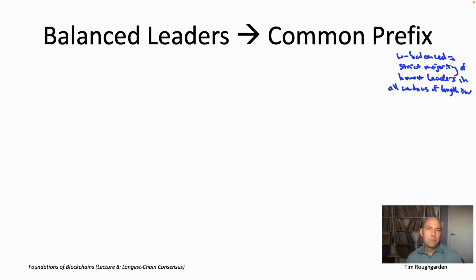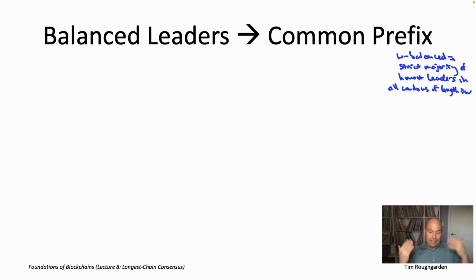Very early on, we observed that by the nature of longest chain consensus, if you ever have a window where you have more Byzantine nodes than honest nodes, well, then you've definitely got problems, right? Because the Byzantine nodes outnumber the honest ones, they can in effect cancel out the last few blocks on the current longest chain. The number of blocks that they can cancel from the end of the longest chain depends on how big the imbalance is between the number of Byzantine nodes and the number of honest nodes.